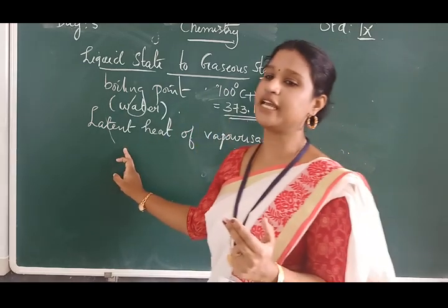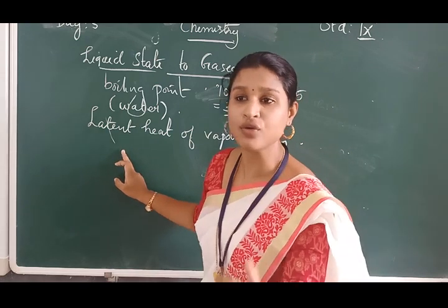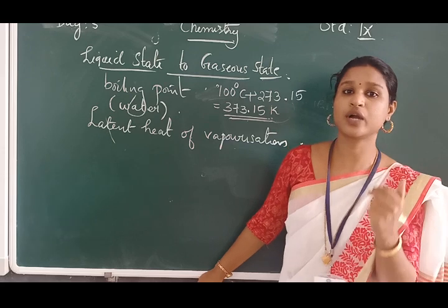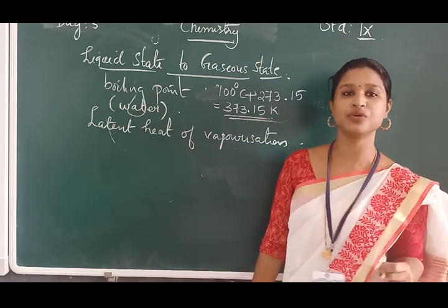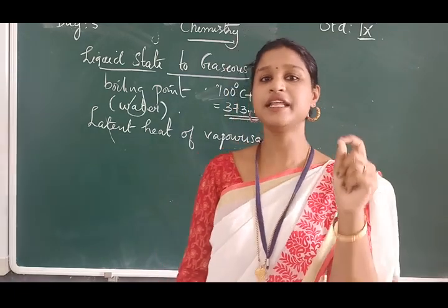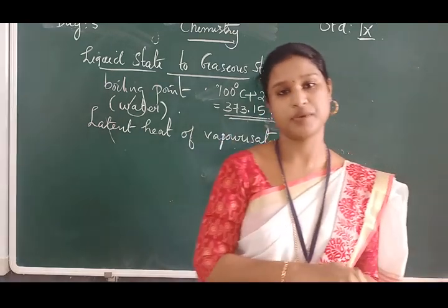The next one is latent heat of vaporization. What is it? It is the amount of heat energy required to convert 1 kg of liquid into a gaseous form at its atmospheric pressure and its boiling point.